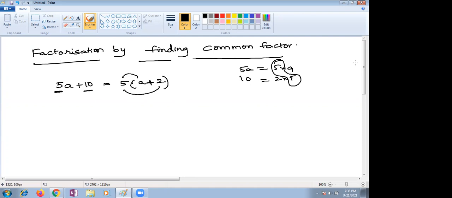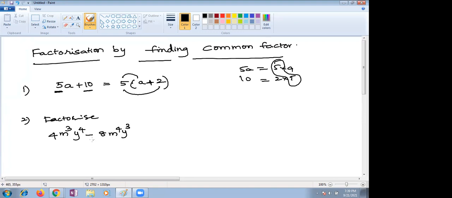Next question. Factorize. Very important, children. Only step by step basic things we will go through, then we will go with the sums. The basic part, please learn carefully, children. 4m cube y to the power 4 minus m to the power 4 into y cube.